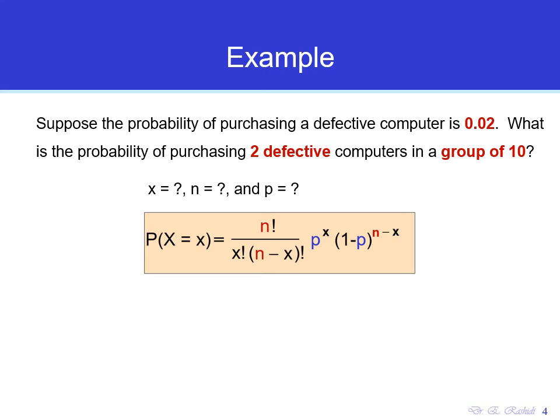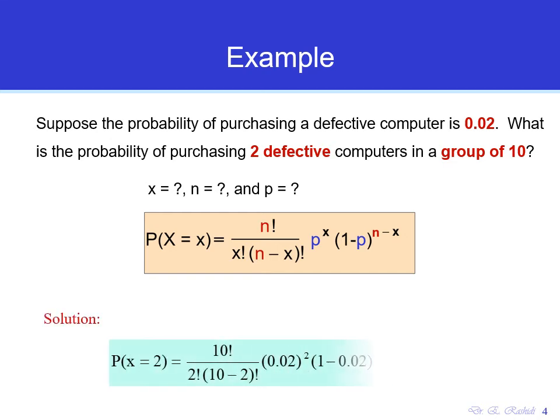So this is the formula for finding the probability of the binomial distribution. In our example, the probability of having 2 is n factorial, where n here is 10, so 10 factorial divided by x factorial. X here is 2, multiplied by n minus x factorial, which is 10 minus 2 factorial, and multiplied by the probability of success, or probability of purchasing defective computers, which here is 2%, to the power x. X here is 2, so that's power x,